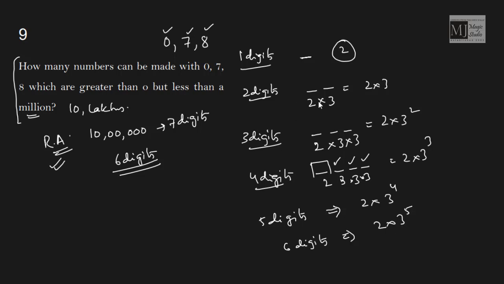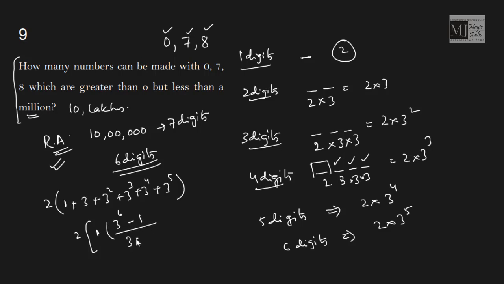We just need to add up. If I take 2 common, it should be 1 plus 3 plus 3 square, 3 cube, 3 to the power 4 plus 3 to the power 5. This is a GP series where the first term is 1 and the common ratio is 3. Total number of terms are 6. So this will give me a into r to the power n minus 1 upon r minus 1. So that 2 cancels out. 3 to the power 6 is 9 cube, that is 729, minus 1, that will give me 728.